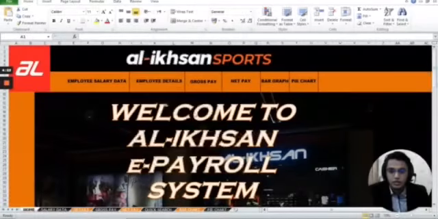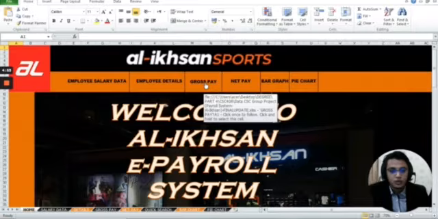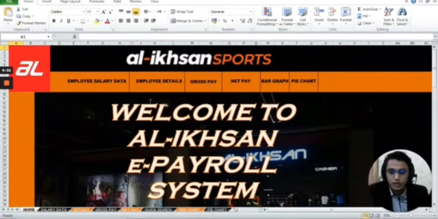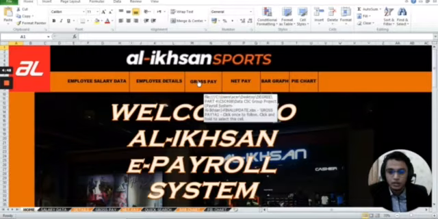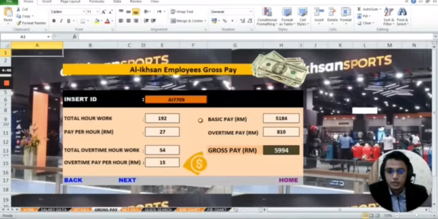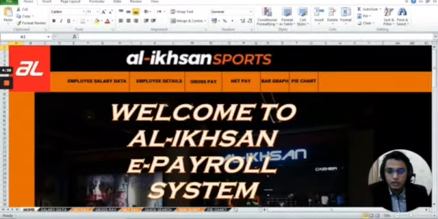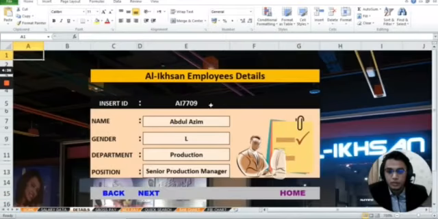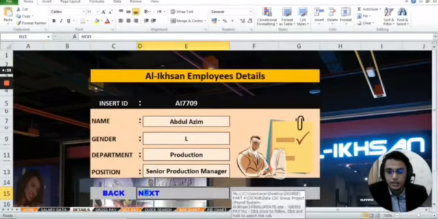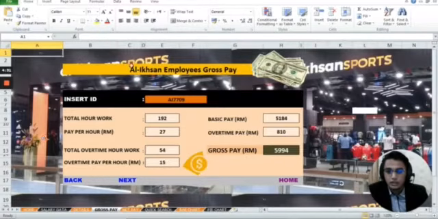Let me proceed to gross pay, on how to calculate gross pay in the system. From the home page, you can just click the gross pay button, for which we use the same function, a hyperlink button. Or from the employee details, you can just click the next button, and then we will go to the gross pay page, the gross pay sheet.